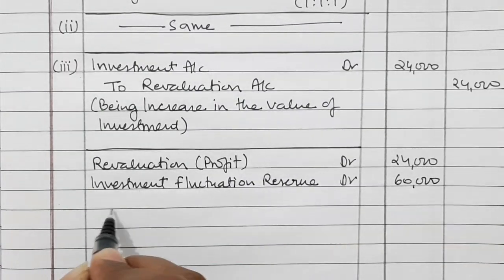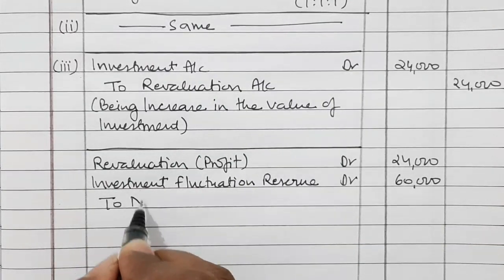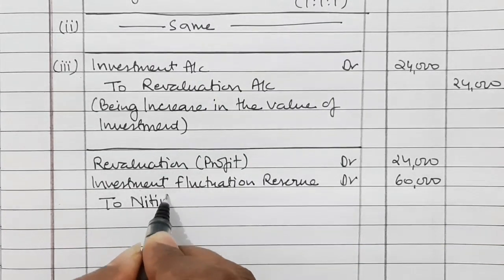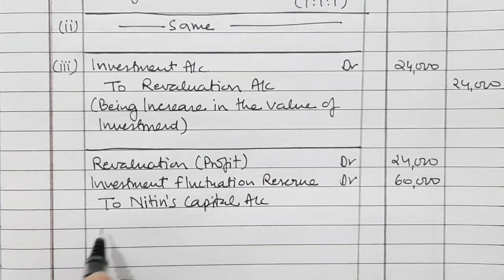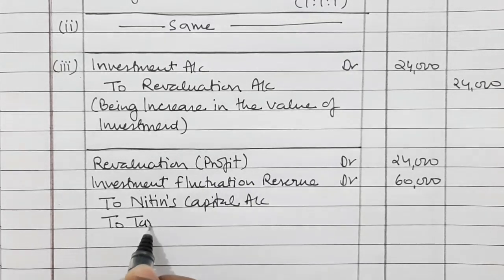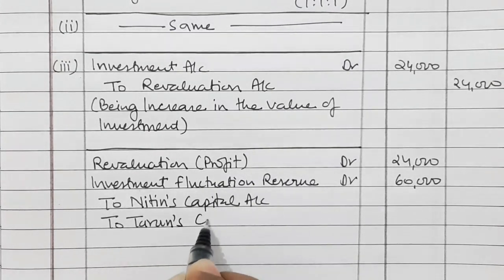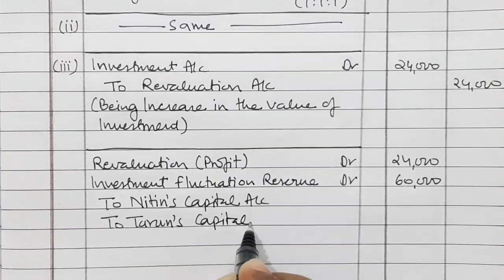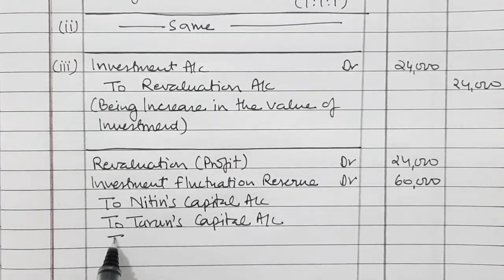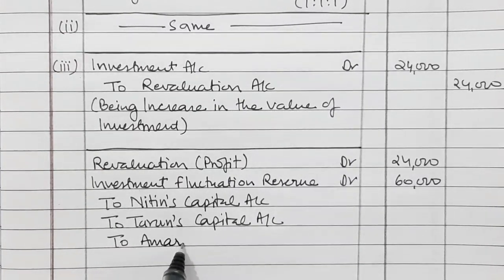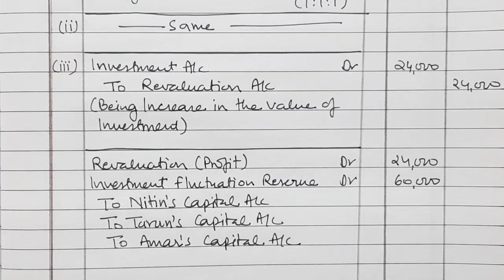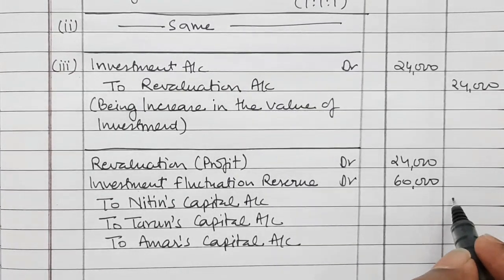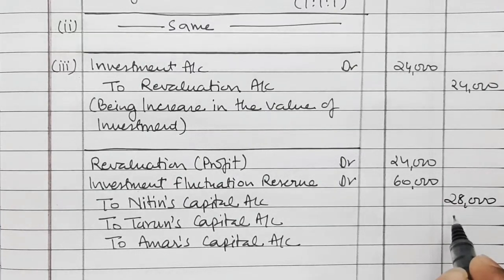Is for rupees 60,000 given in the question to Nitin's capital account, to Tarun's capital account, and to Amar's capital account. $28,000 each.